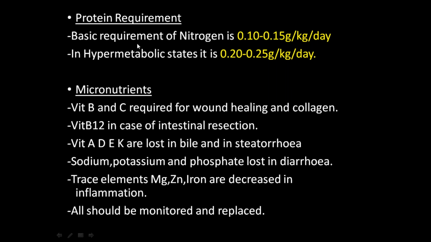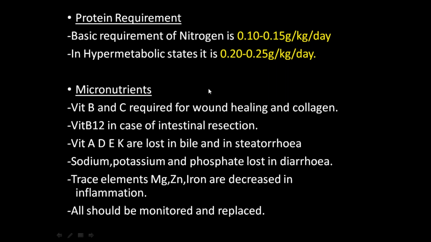Just remember the basic requirement of nitrogen per day is 0.10 to 0.15 gram per kg per day. In a hypermetabolic state, that is sepsis, septic shock, acute trauma, the protein requirement will increase to 0.2 to 0.25 gram per kg per day. Protein in the market is available as amino acid infusions. We are using these in post-operative surgical patients, acute trauma patients and acute sepsis patients.